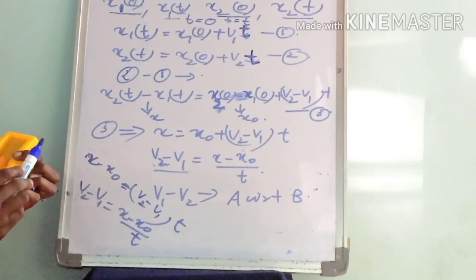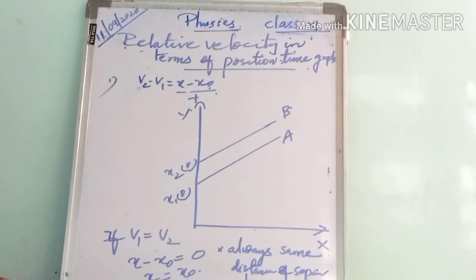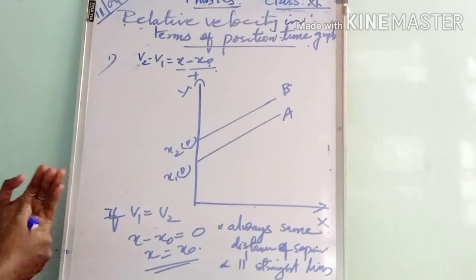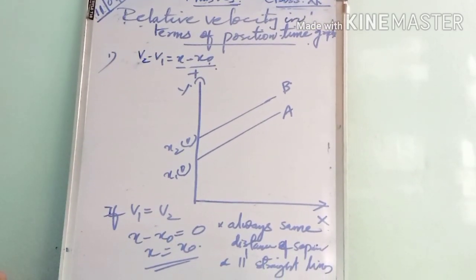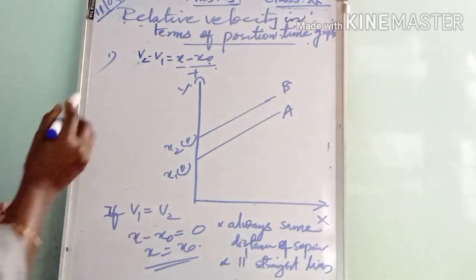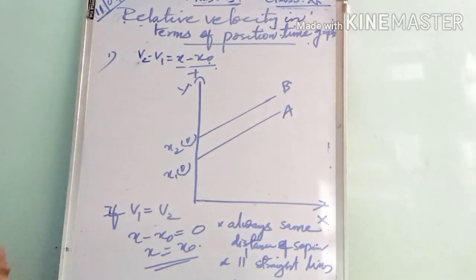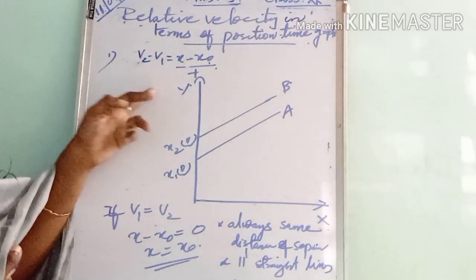Next, relative velocity in terms of the position-time graph. We can represent the relative velocity in terms of the position-time graph, and this can be studied under different conditions. We know the equation for relative velocity: v2 minus v1 equals (x minus x0) divided by time t.